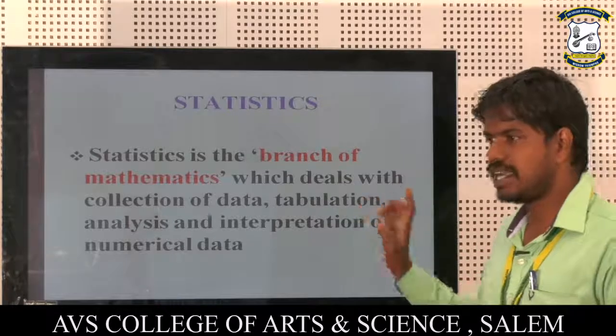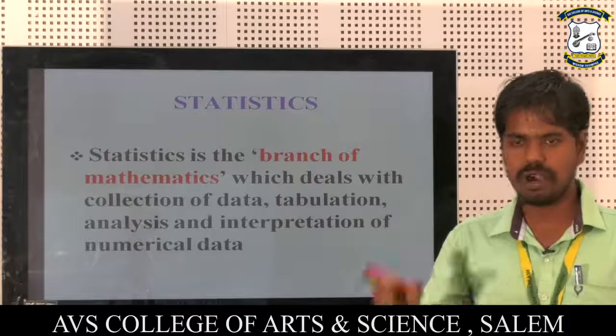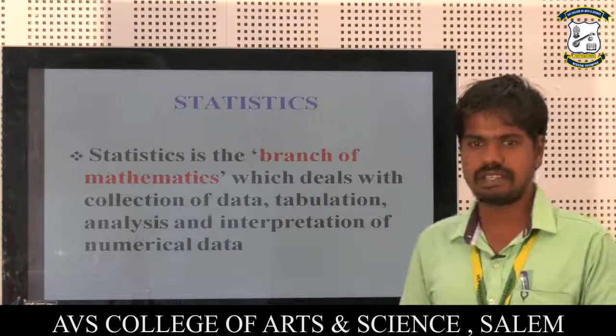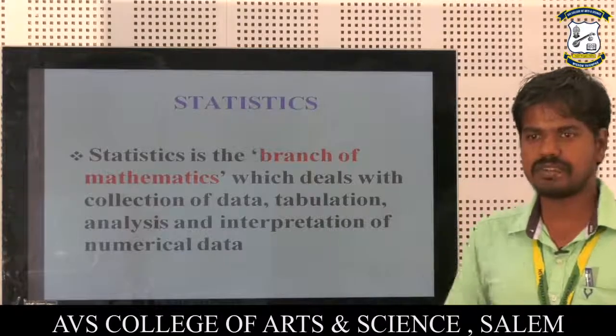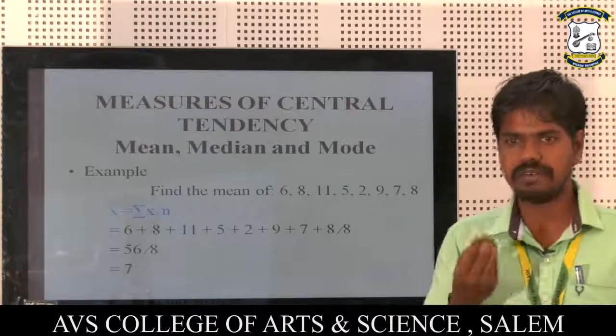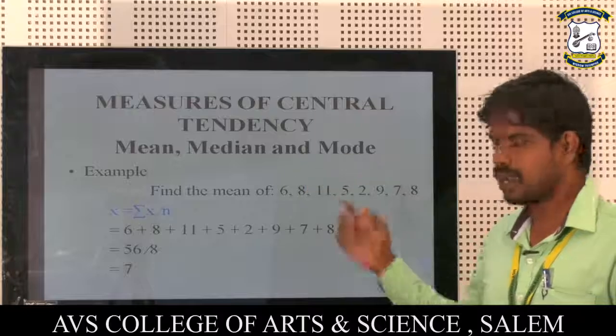Next one is the tabulation. Tabulation is the arrangement of the data in rows or columns. Next one is the analysis. Analysis means measures of central tendency. For measures of central tendency, we are using some tools. First ones are the mean, median and mode.